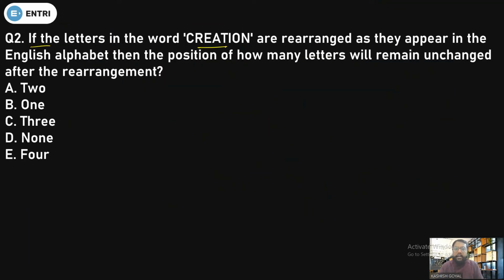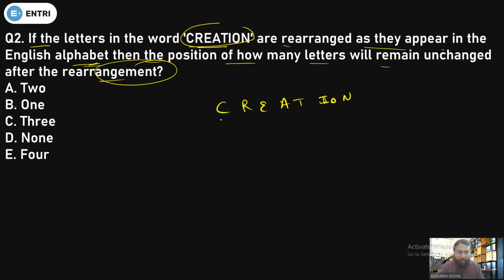If the letters in the word CREATION are rearranged as they appear in the English alphabet, then the position of how many letters will remain unchanged after the rearrangement? It's very easy to solve such a question. First of all, you have to arrange the letters of CREATION as per English alphabetical order. If you arrange them, on the first position to the left side will be A, after A it will be C, after it will be E, yes or no? After that it will be I, then N, then O, then R, then T.